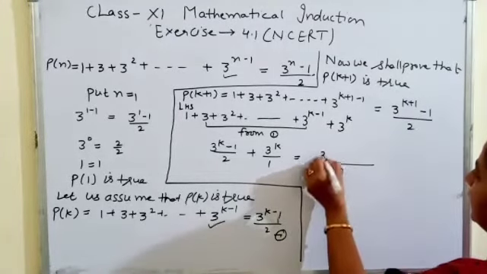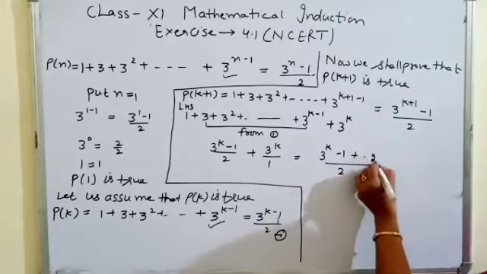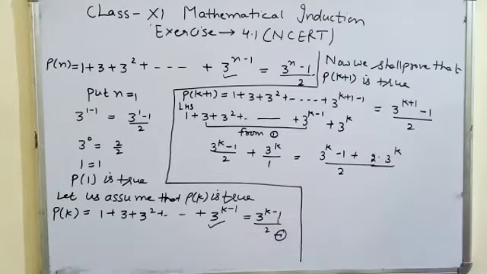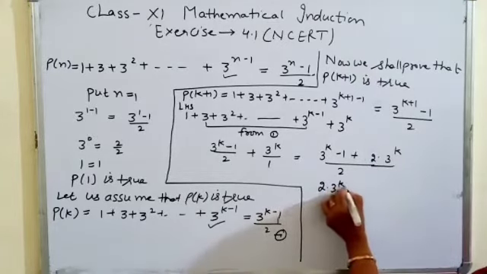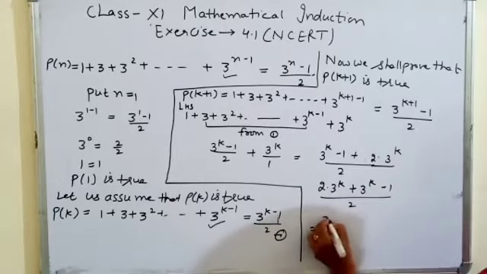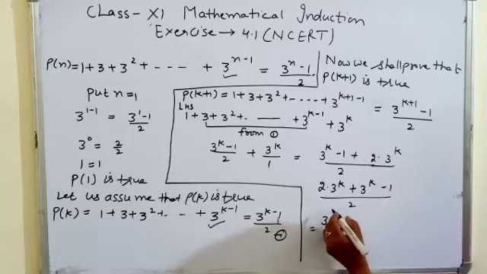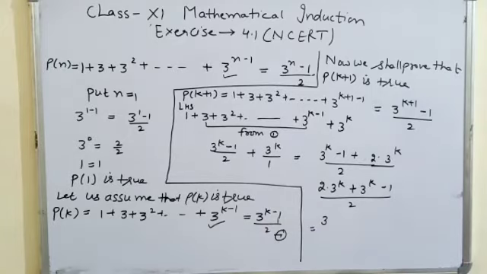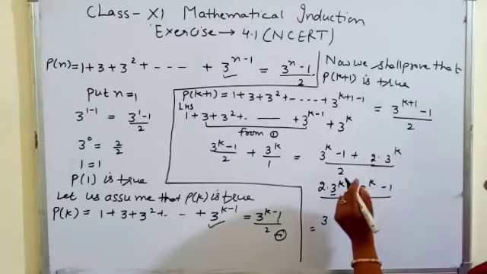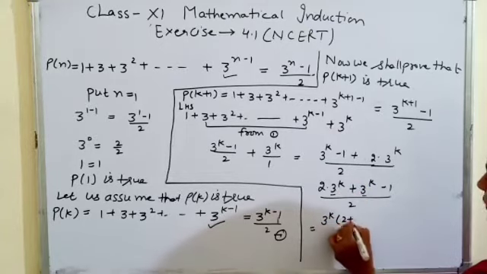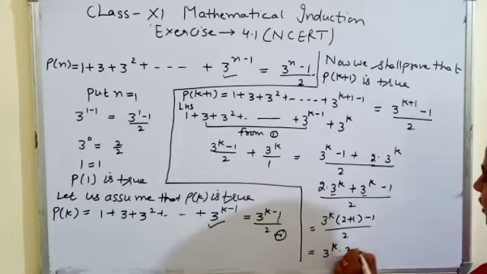LCM is 2, so 3 power k minus 1 plus 2 into 3 power k. Now take 3 power k common: 3 power k, 2 plus 1, minus 1, upon 2. So 3 power k into 3 minus 1 upon 2.